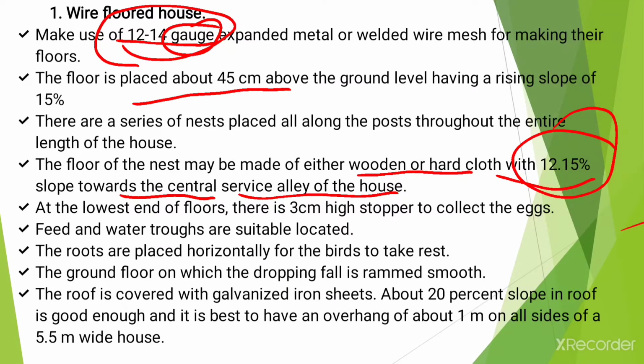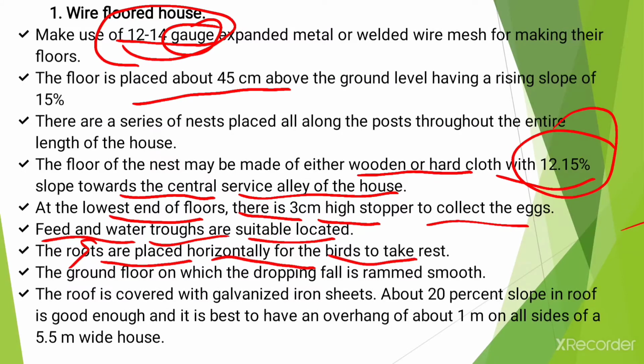At the lowest end of the floor there is a 3 centimeter high stopper to collect the eggs. After that, feed and water troughs are provided at a suitable location, and the roosts are placed horizontally for the birds to take rest.